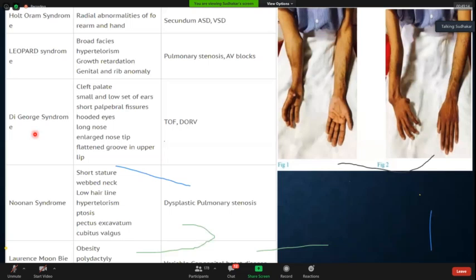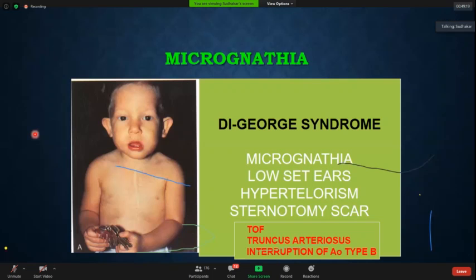Next thing is DiGeorge syndrome. Why this is important is that in all the patients, now I think it has become a routine recommendation, in all the patients with TOF, you have to do a genetic analysis and rule out DiGeorge syndrome. Or sometimes when in the X-ray you think that the thymus is absent, you do a blood level, see if hypocalcemia is there, do genetic testing, a 22q11 deletion, and rule out DiGeorge syndrome. What do you get? You get micrognathia, low set ears, hypertelorism, and there was a sternotomy scar there. So hypertelorism, low set ears, micrognathia are features of DiGeorge syndrome.